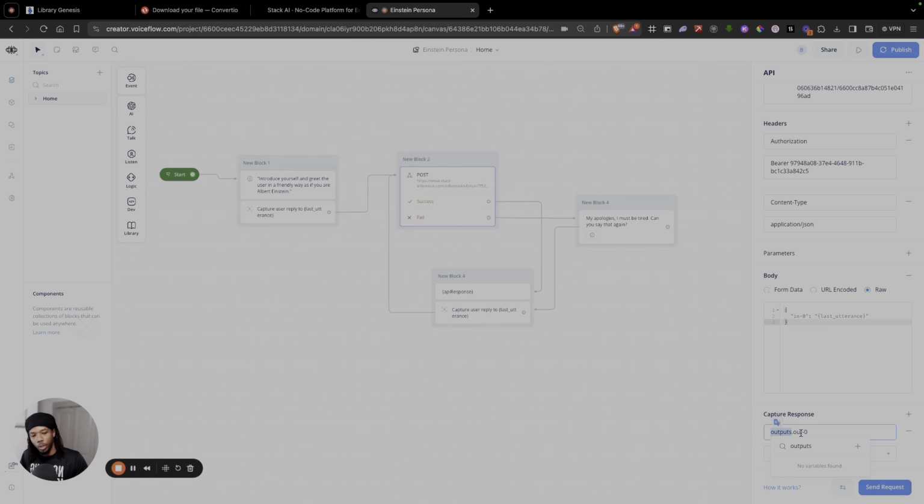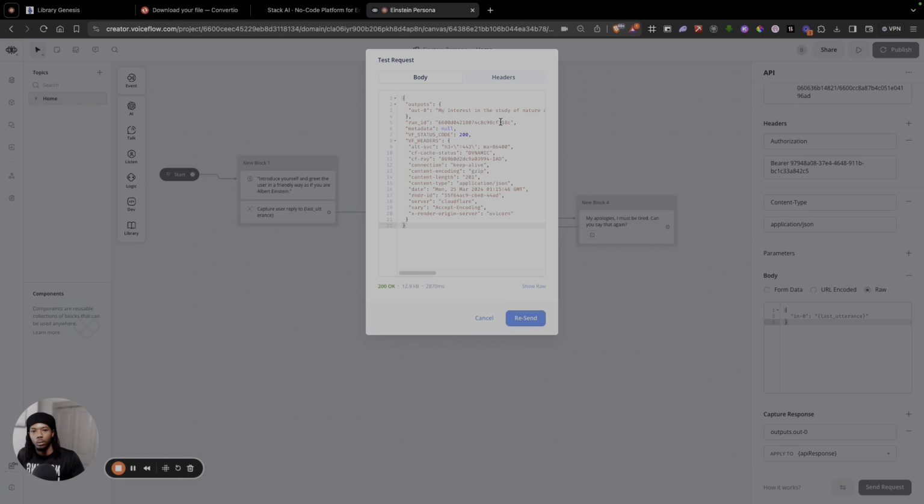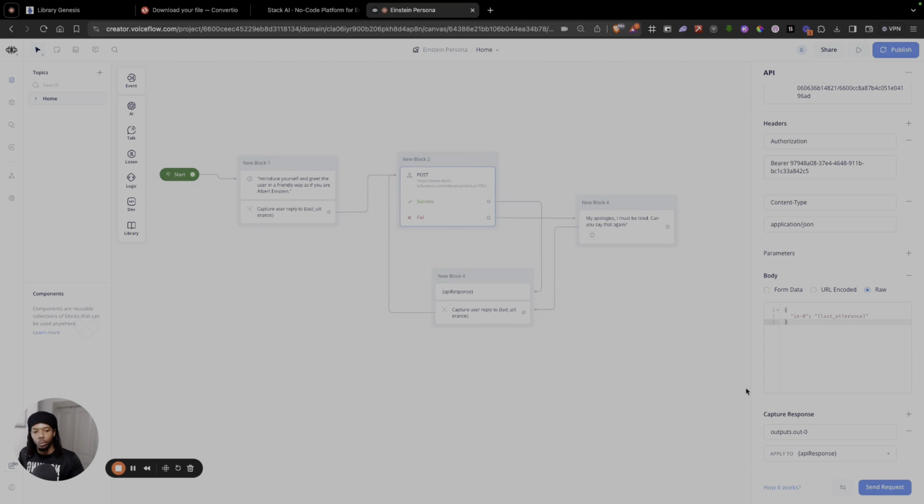So in order to capture this, we need to put this in capture response, and it's actually outputs.out0. Originally, when I was first doing this, I put just out0, and I wasn't getting anything in the response, and I couldn't figure out why. But the reason is, if we regenerate this message, the name is outputs first, and within outputs, it's out0. So whenever you're working with APIs, it's important to understand the structure of the response that you're getting. That way you know how to work with it.